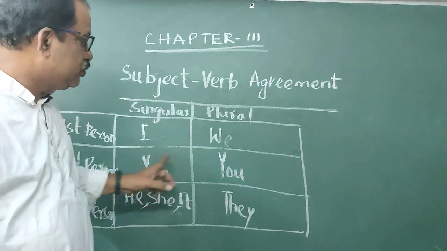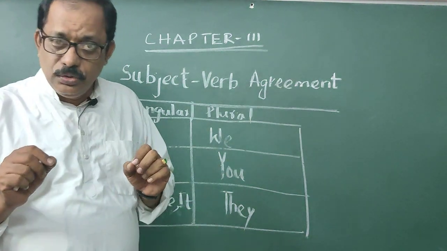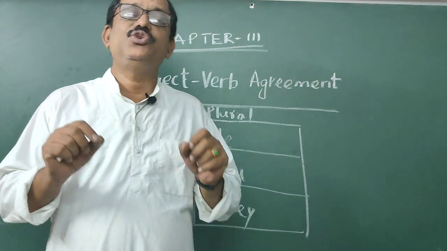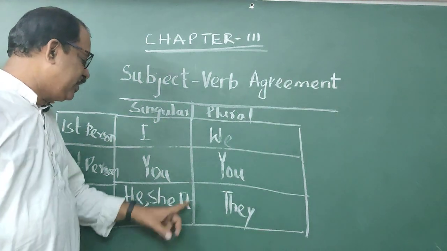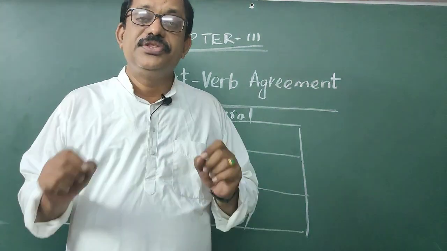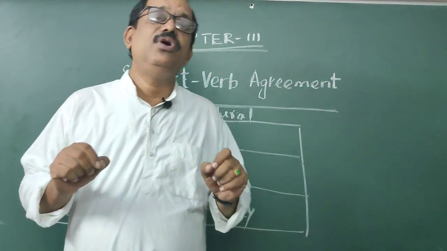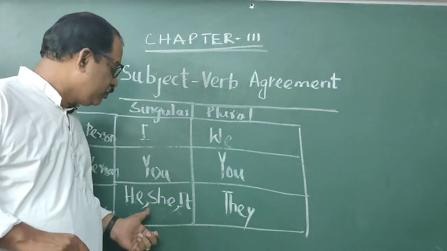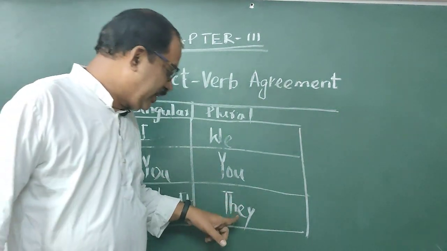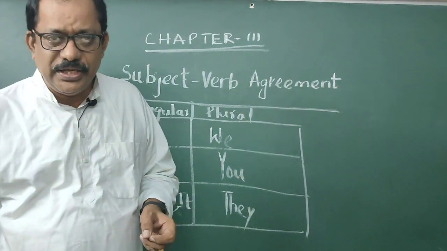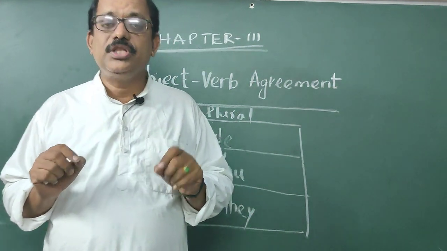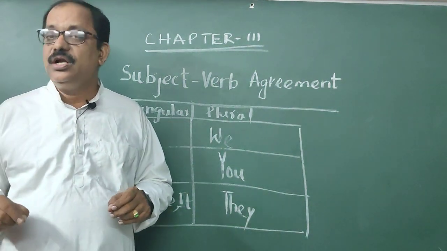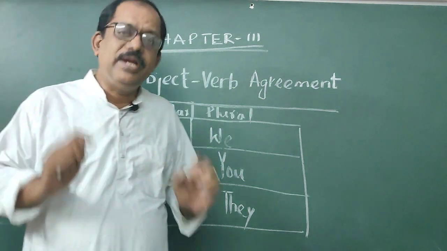So you, for example, you singular and plural. The subject you does not agree with the verb is or am. It agrees with the verb are. Here he, she, it. These three subjects do not agree with am or are. They agree with is. So it is subject verb agreement. For example, they. The subject they does not agree with the verb am or is. It agrees with are. So this is called subject verb agreement.